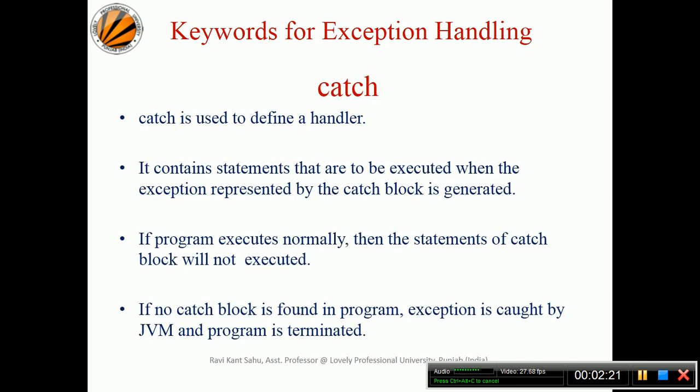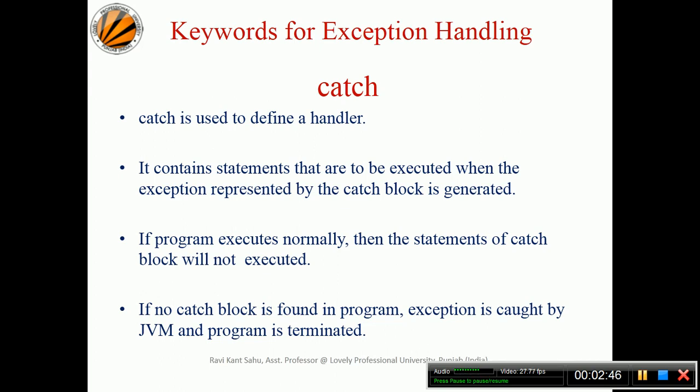Now the catch is used to define a handler. So suppose you have written a part of the code in a try block that has a chance to get an exception. In this case, the catch block is where you write all those things that will happen whenever that particular exception has triggered. It basically acts as a handler.